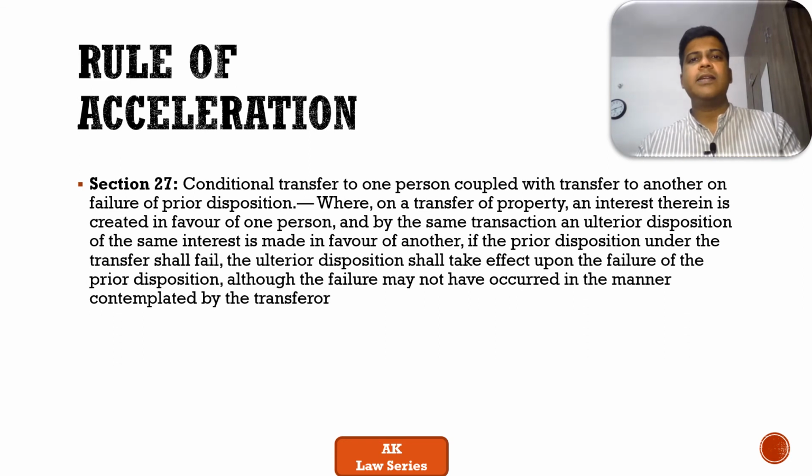Then, as stated in the contract or agreement, the property moves to person X. That is scenario number 1. That is where we see the rule of acceleration coming into the picture: there's condition number 1, and after it, condition number 2 gets activated once condition number 1 either fails or is fulfilled. It moves on to condition number 2.